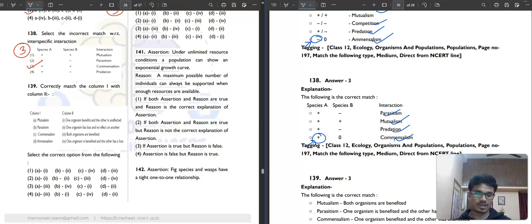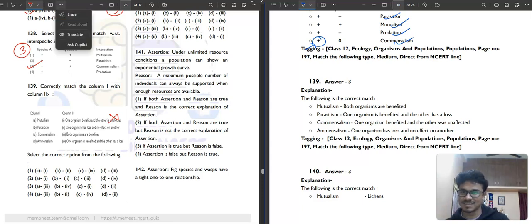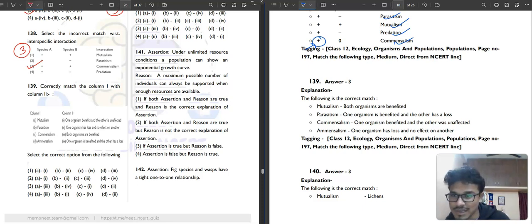Then question number 139. It is saying mutualism, one organism benefit, other is unaffected. No. Okay, I have to match the column. Sorry. Correctly match the column. I will match, definitely. So mutualism, here both organisms getting benefited. Where is it? Yeah, here we go.